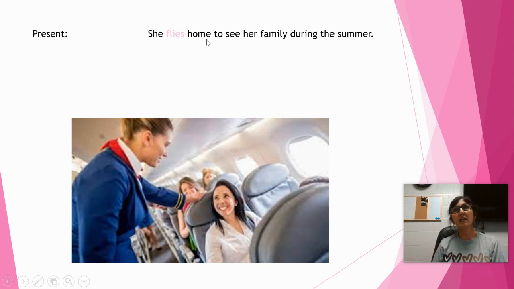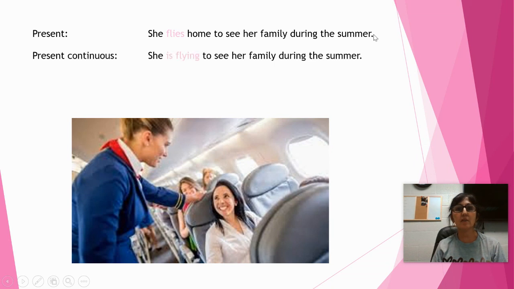Flies. So she is flying, she flies home. We change that. So if I say it, and if I were to change that to the I form, I fly home, that would be different. You know what? I think, okay, yeah, that's true. So if I said I fly home, it's F-L-Y. But if it's she flies home, we have to change that format, right?